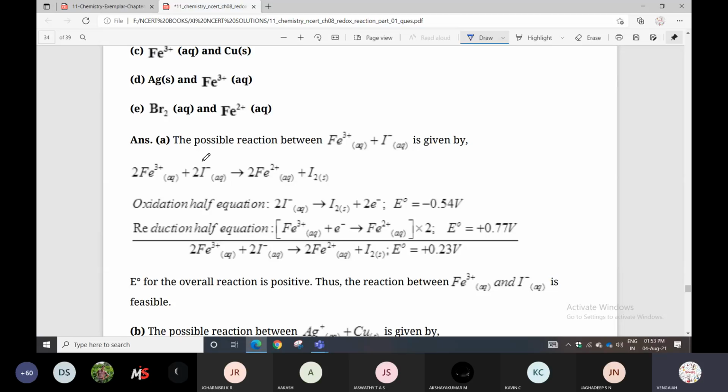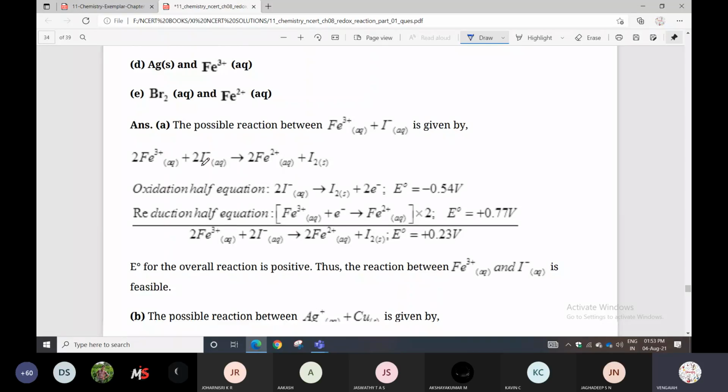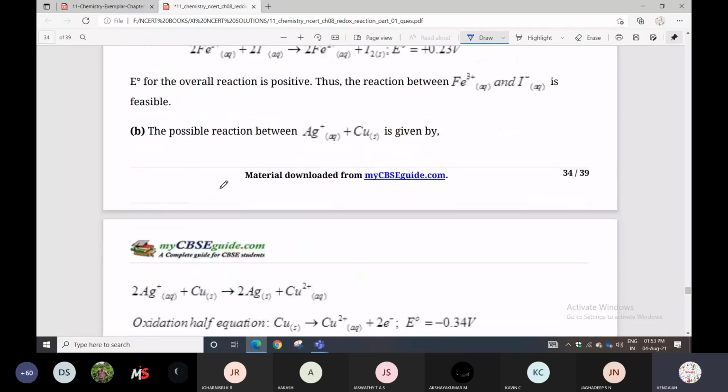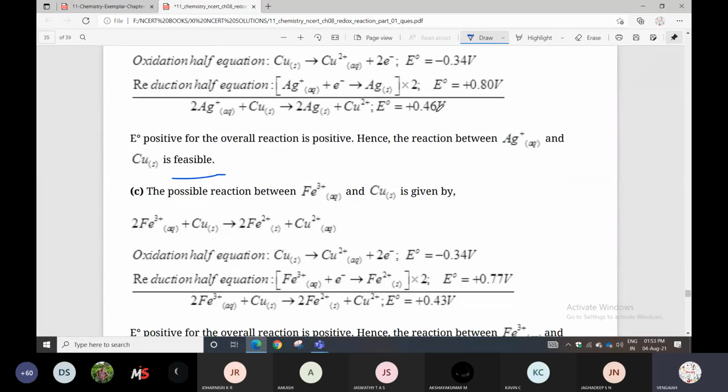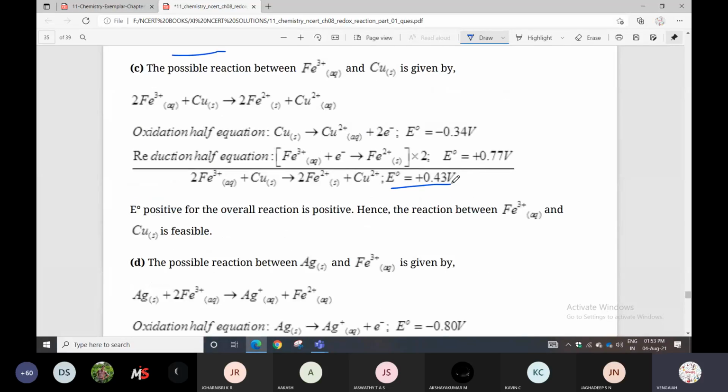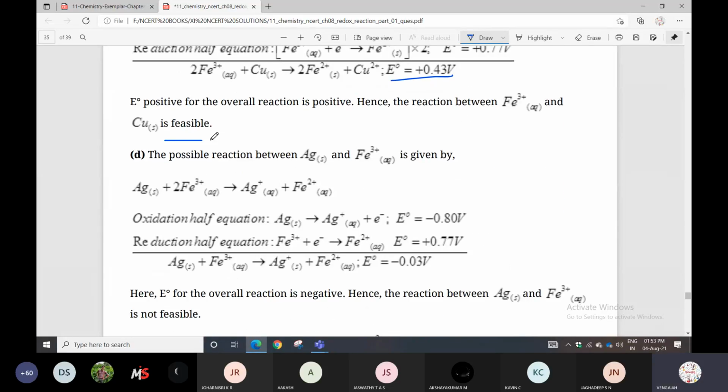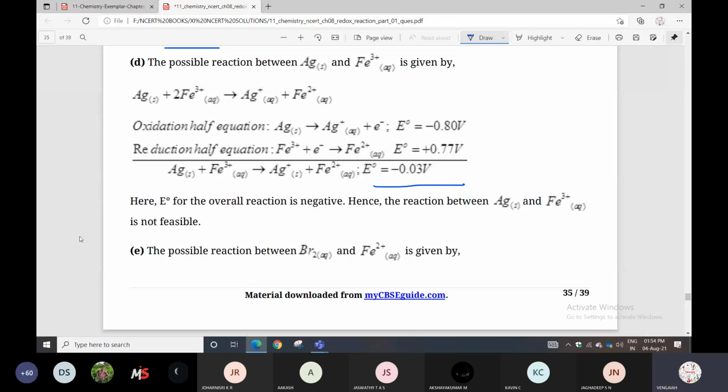So Fe3+ plus I- forms Fe2+ plus I2. So there is the oxidation reaction and the reduction reaction. So you can get the E naught value. If the E naught value for the overall reaction is positive, then the reaction is feasible. In every case, if the E naught value is positive, it will be feasible. If negative, it is not feasible.